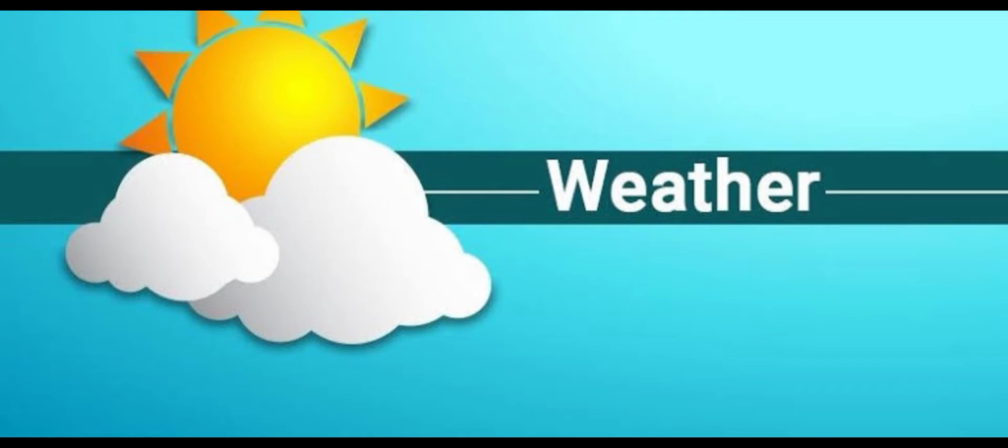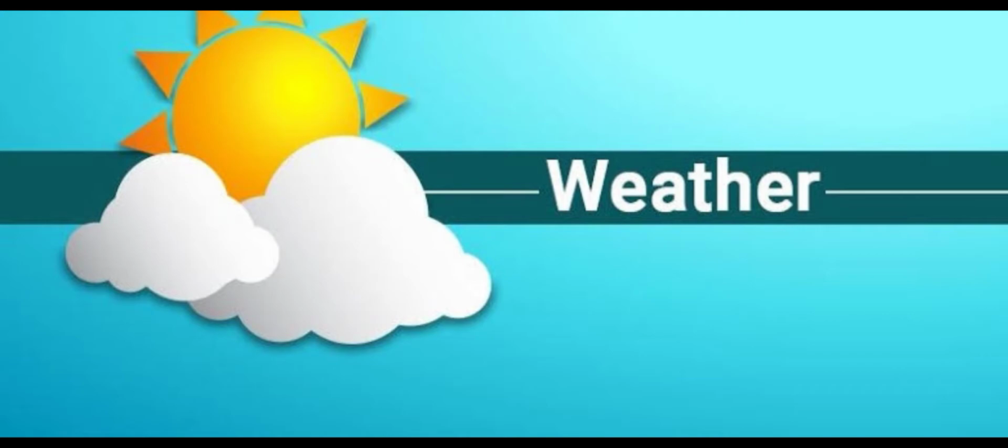First, we are going to see the definition of weather. What does weather mean? Weather tells about day-to-day changes in the environment or in the atmosphere. What is the day-to-day change? Now it may be raining. After 1 hour it may be very hot. After 2 hours it may be raining again. So the day-to-day change is called weather. It may be hot or cold, sunny or cloudy, windy or calm.